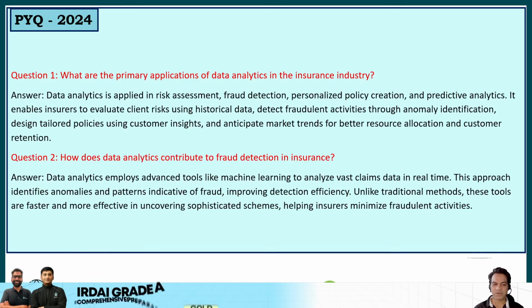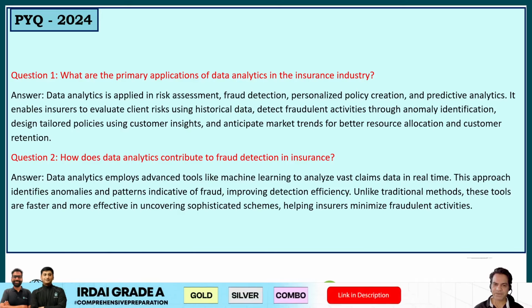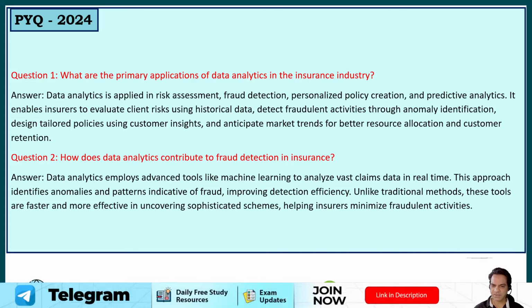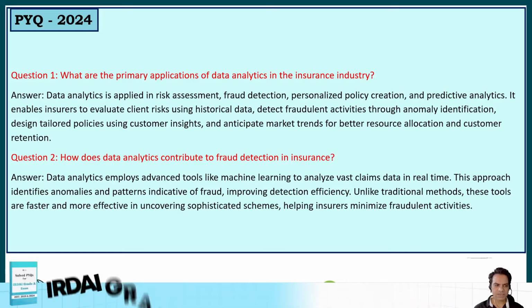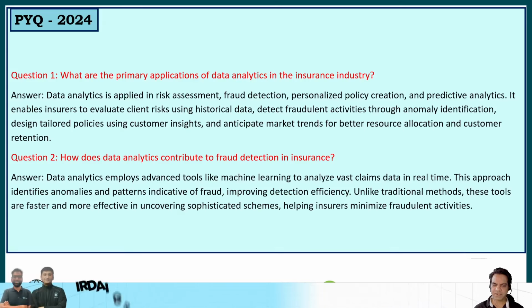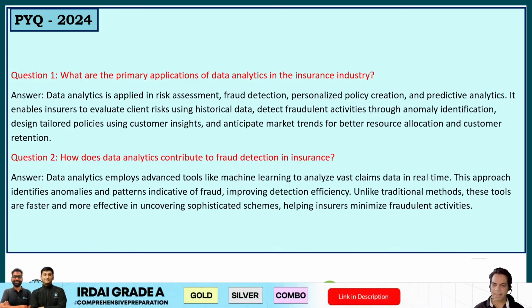Second question was, how does data analytics contribute to fraud detection in insurance? Data analytics employs advanced tools like machine learning to analyze vast claims data in real time. This approach identifies anomalies and patterns indicative of fraud, improving detection efficiency. Unlike traditional methods, these tools are faster and more effective in uncovering sophisticated schemes, helping insurers minimize fraudulent activities.